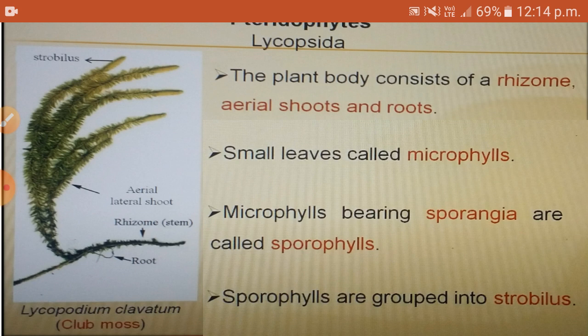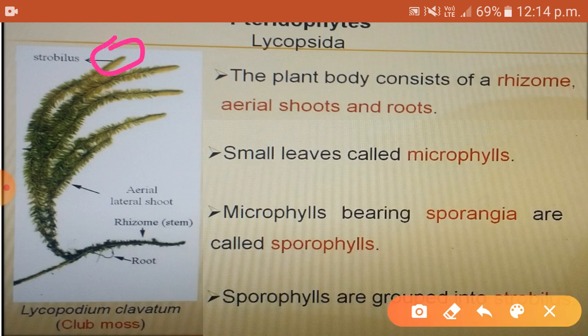In some Lycopodium members, the sporophylls are grouped into a structure called strobilus at the tips of the aerial branches. The plural form of strobilus is strobili. In this picture, you can see 4 strobili. These are the 4 strobili.